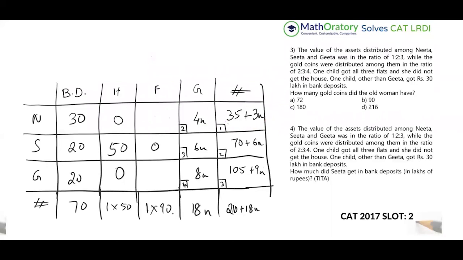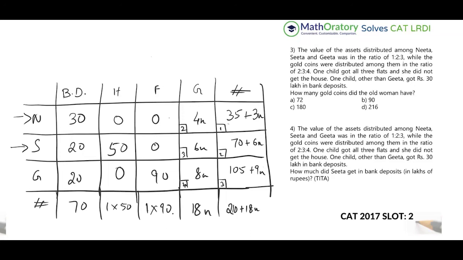So we can put a 0 here. So it implies that Geeta gets the 90. So this is done. The only thing left is to find the n. I cannot find n from the Sita column because if you remember, the 6 and 6n is directly tallying. So I can work it with any of the other, I believe. So let's work it with Neeta.